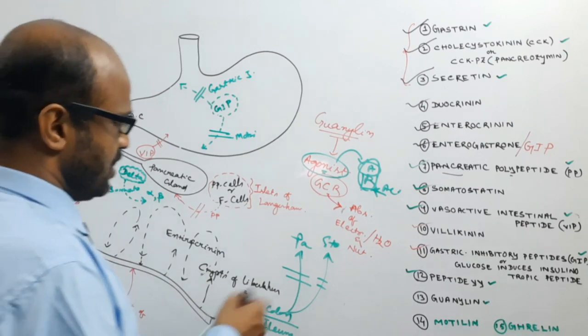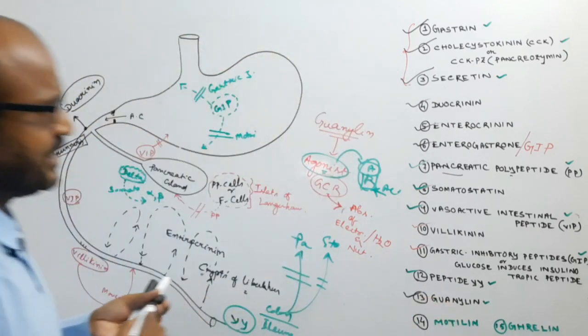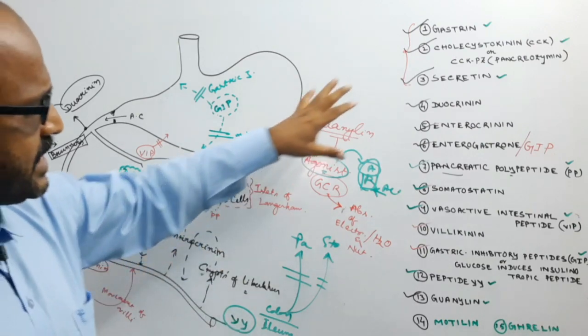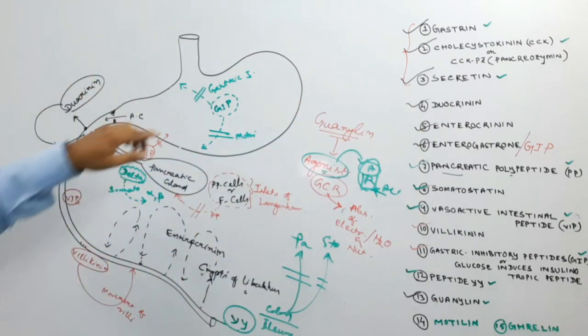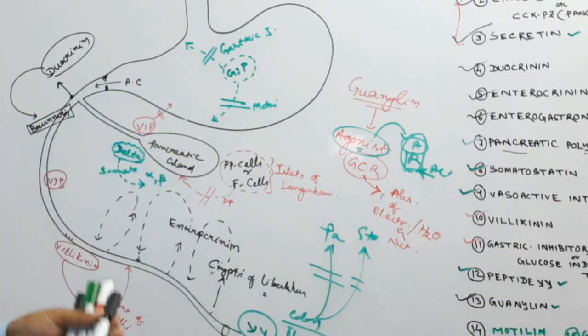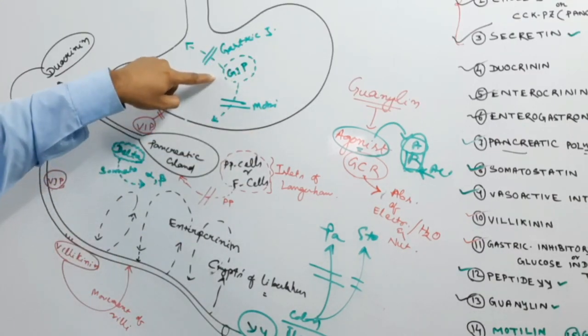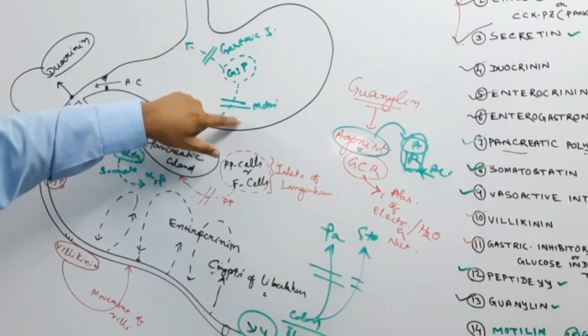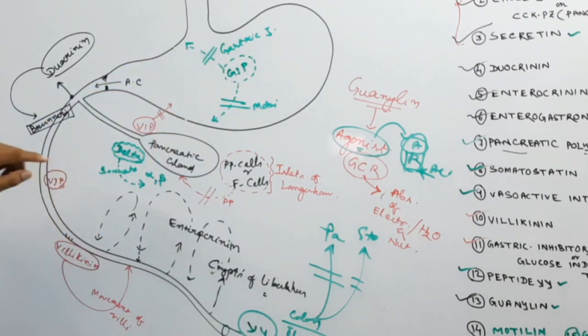So these are the different gastrointestinal hormones. GIP, gastric inhibitory peptide, is also known as the enterogastron, which inhibits the motility of the stomach as well as the secretion of gastric juice. Another is duocrinin, from cells in the epithelium of the duodenum, which stimulates the Brunner's glands to secrete mucus.